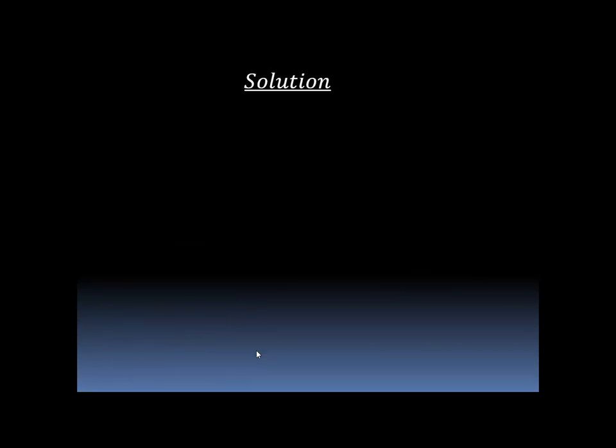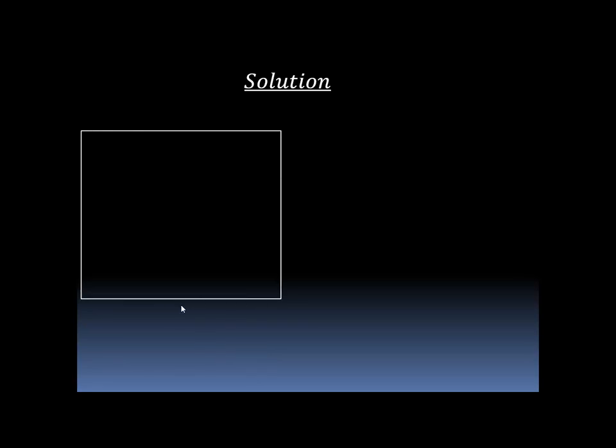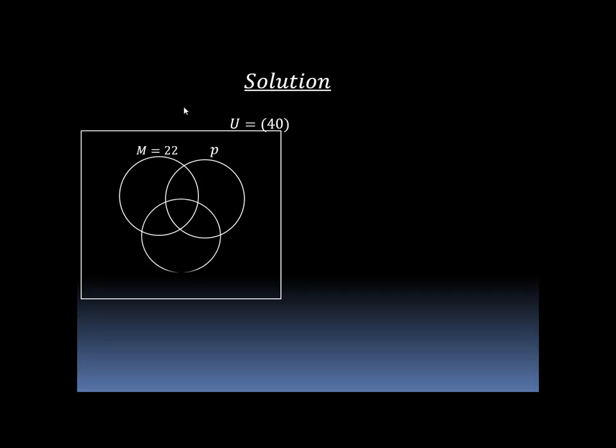The solution. Let's have the 3 sets. We have the first set, which is the number of students who studied maths, which is equal to 22. And the second set, the number of students who study physics, which is not known. And the third set, those who study chemistry.